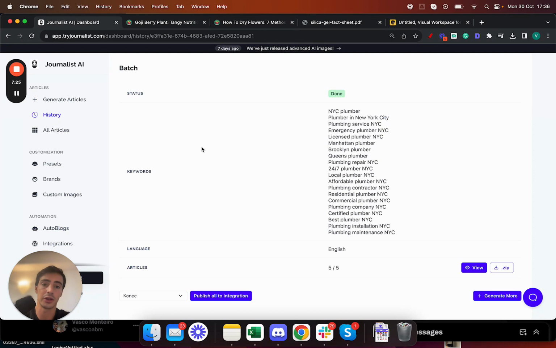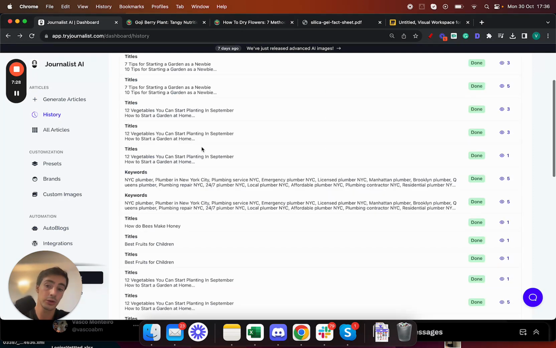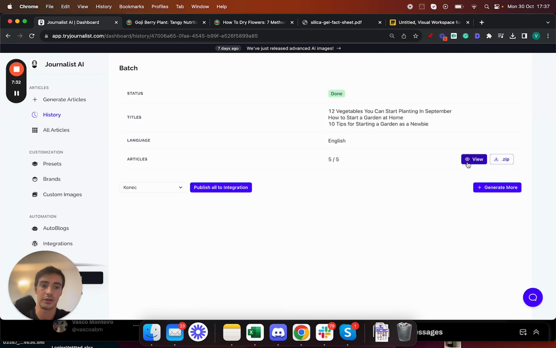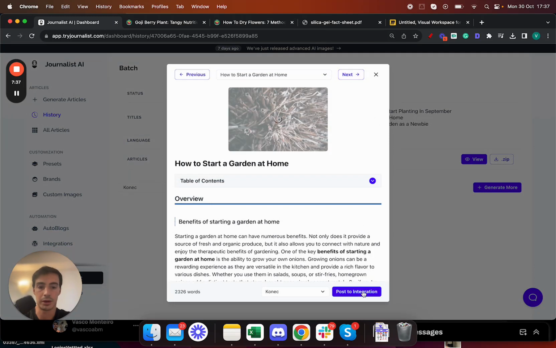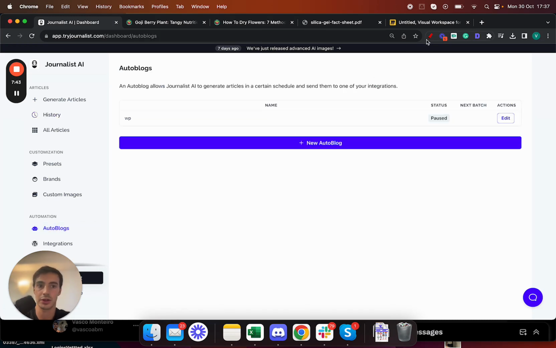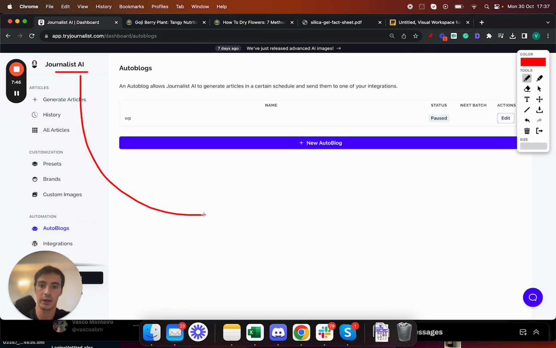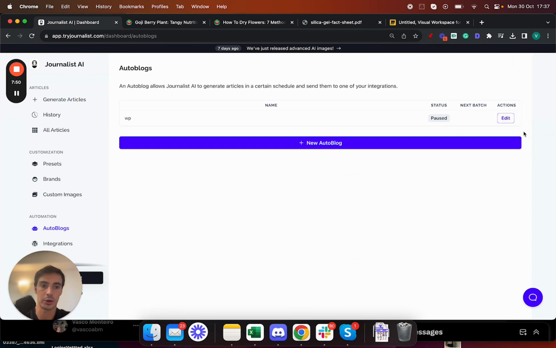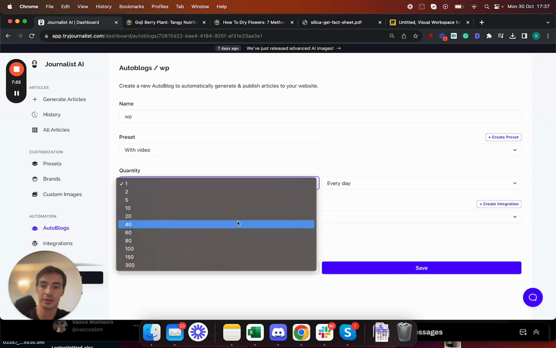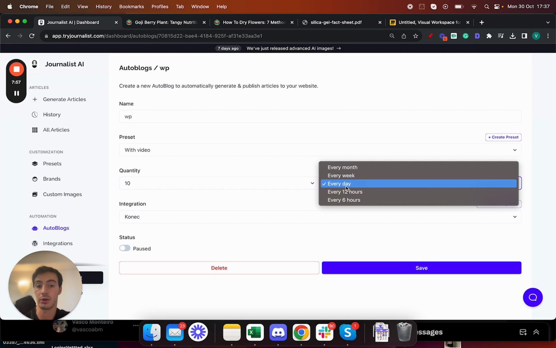Also, if you want to go a step further, because it is quite hard to go on here, click this, view, publish into integration, or actually go to the next one, publish integration, or even go here, publish auto integration. If you want to set up an automatic blog, just go here, auto blogs. And what this will do is essentially you're connecting Journalist with your Shopify store, right? And I guess I'll show you. This is connected with my WordPress site, but essentially what it does is it generates content for you, and then it posts it with however many articles you want to post every single week, month, day, hours, right?